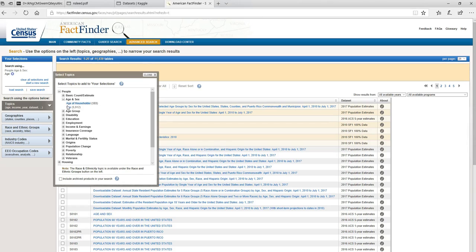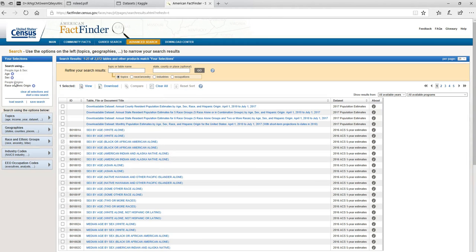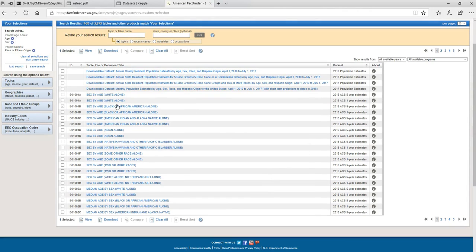I'm going to do age because we're looking for adults. And I'm going to do race because we're interested in race. So I've selected 3 criteria in total: age, sex, and race or ethnic origin. And here are my options. And so here I see that I can get sex and age together for each individual race.